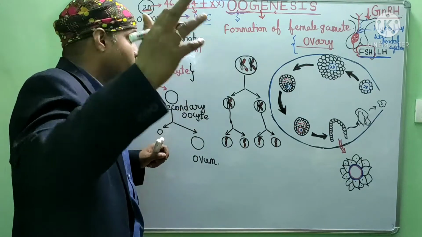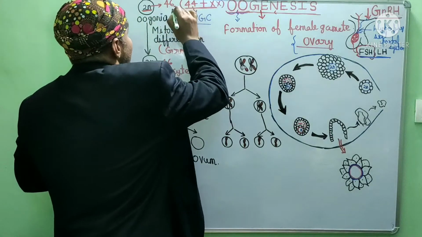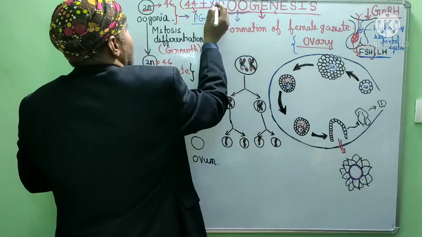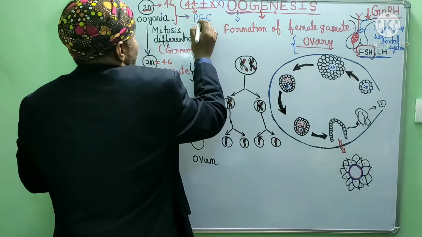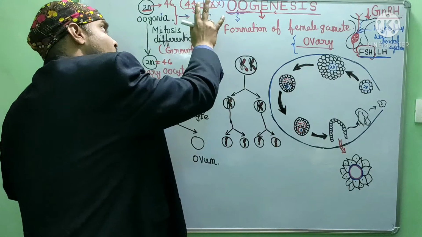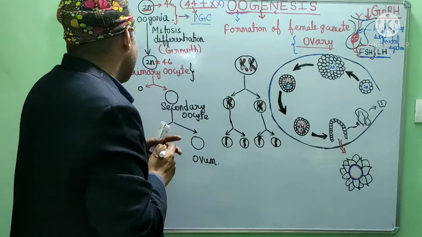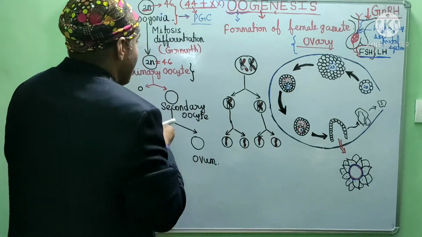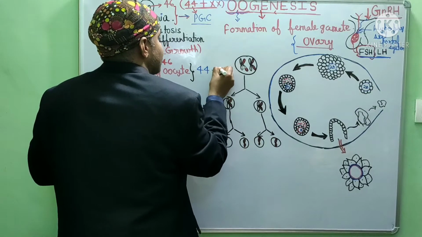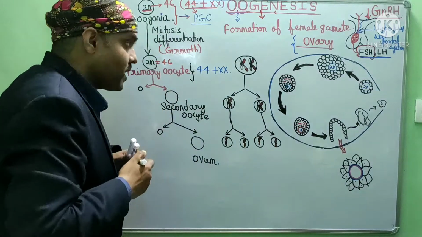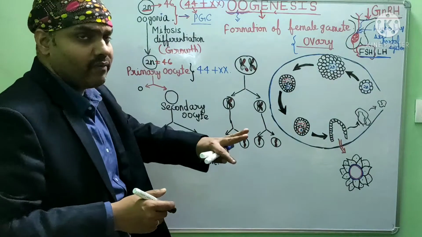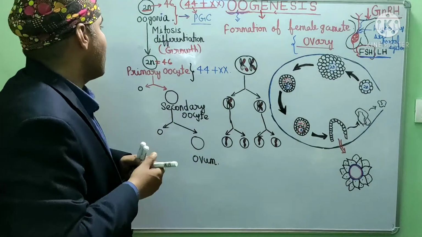If we talk about ploidy here, our oogonia is a diploid cell. It has a total of 46 chromosomes, and in that 46, 44 are autosomes and 2 are sex chromosomes. They are the same, XX. Same about our primary oocyte also. Primary oocyte also has the same number of chromosomes, 46, and 2 of them are sex chromosomes. It is the primary oocyte where the process of meiosis starts, and by meiosis finally it will form the female gamete, that is the ovum.